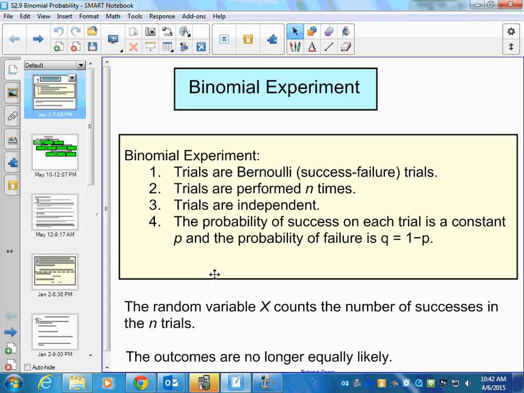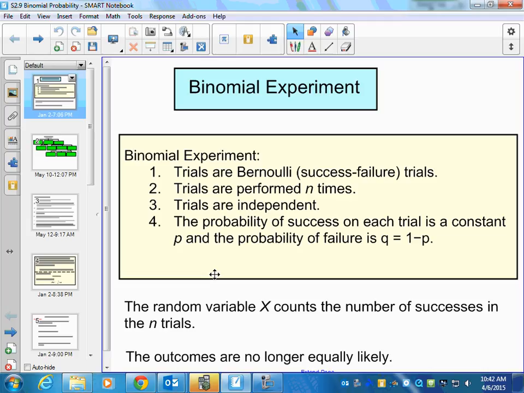We've been talking about probabilities for quite some time, right? That's what this whole stats unit has been about so far. What's unique about the probabilities that we're going to talk about today is these probabilities only have two outcomes. A simple way to think about it is if you're flipping a coin, you're only going to get heads or tails, right? So there's only two outcomes, thus binomial, okay?